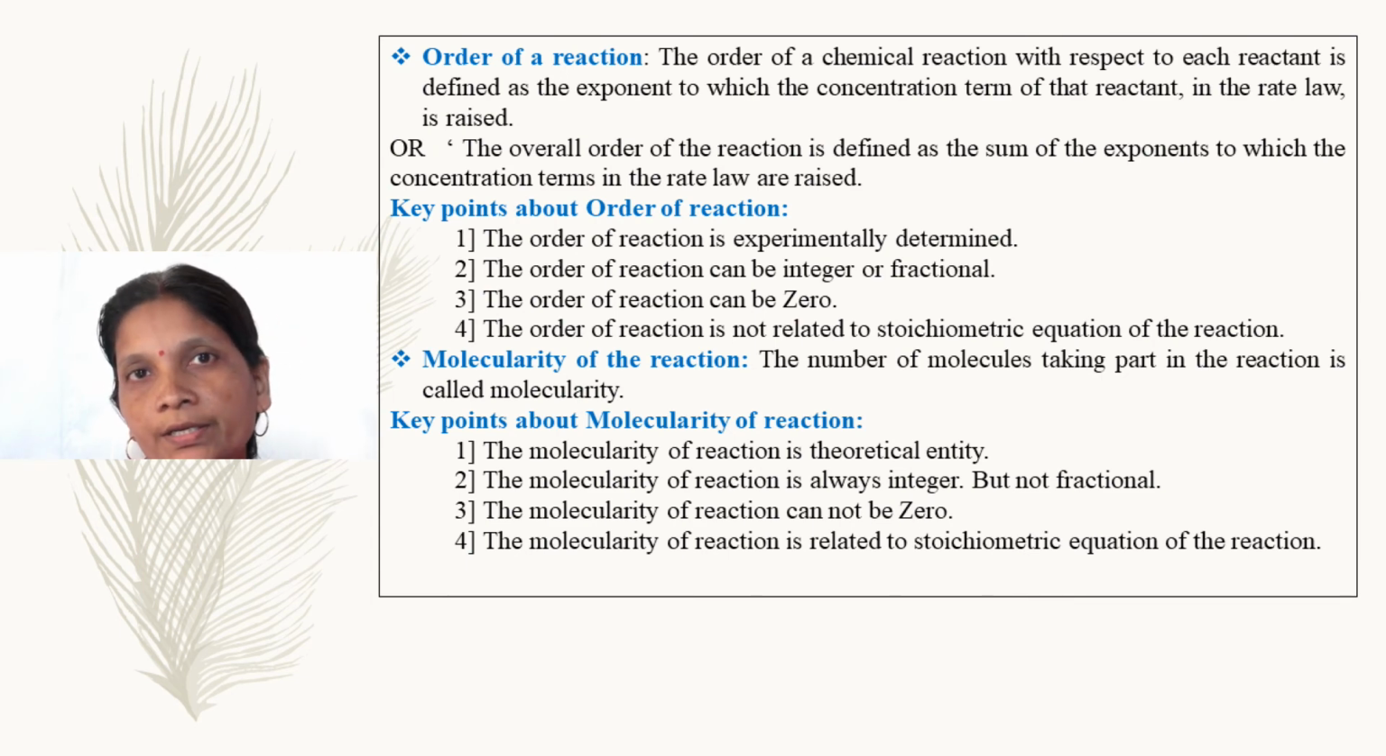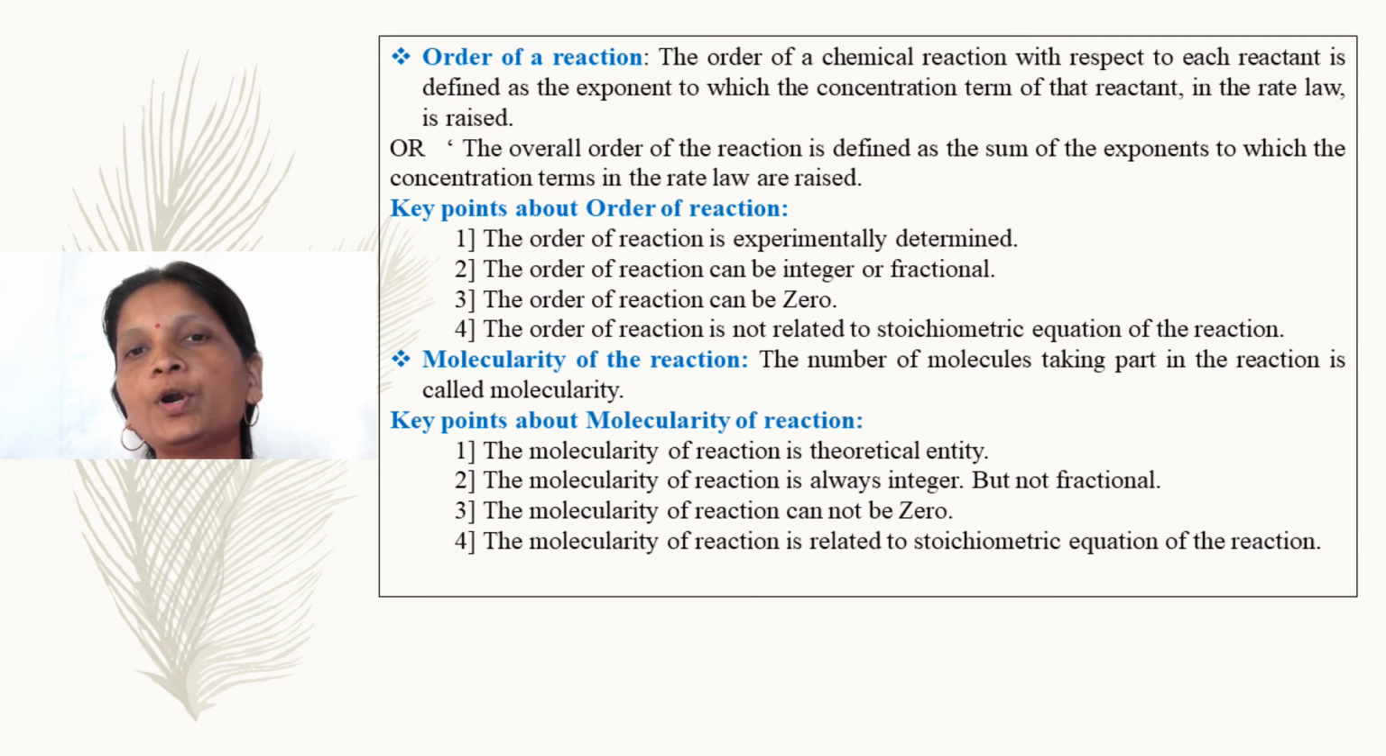We'll discuss next what is meant by order and what is meant by molecularity. Order: the order of a chemical reaction with respect to each reactant is defined as the exponent to which the concentration term of that reactant in the rate law is raised. The overall order of the reaction is defined as the sum of the exponents to which the concentration terms in the rate law are raised. Let us keep in mind that the order of reaction is always an experimental quantity.